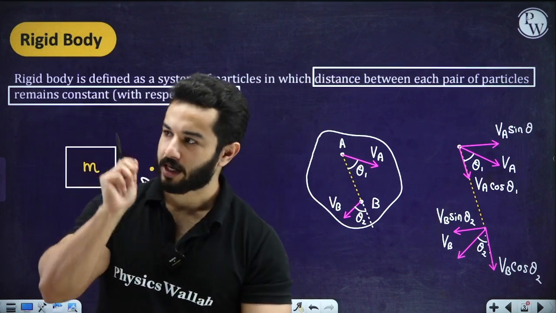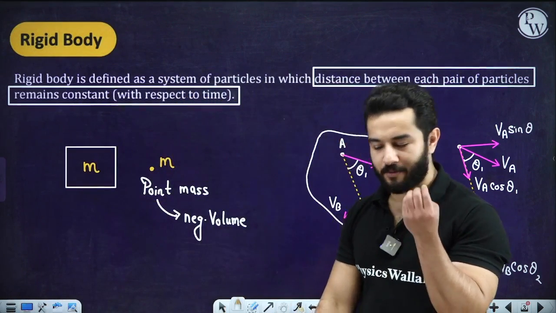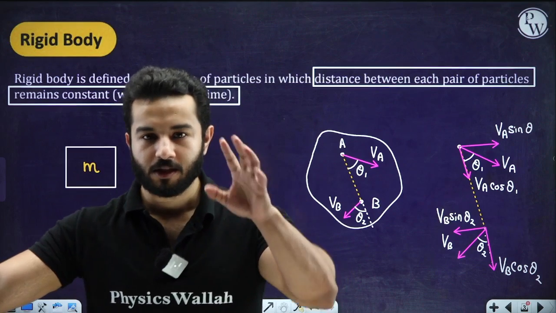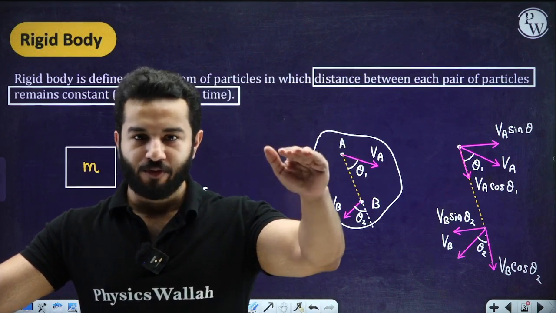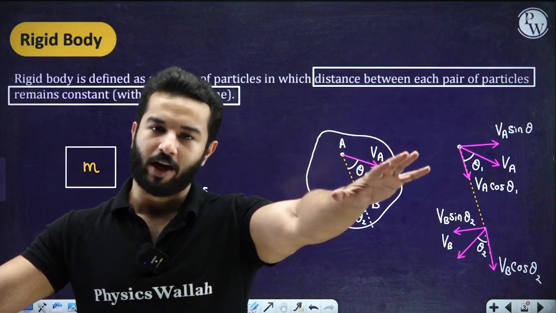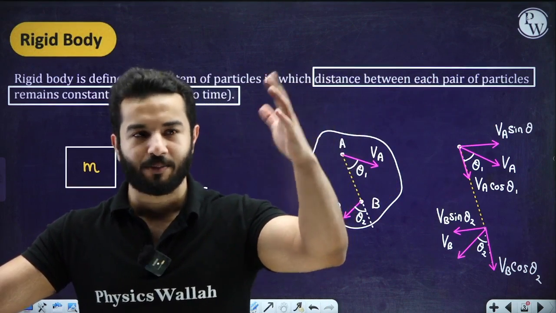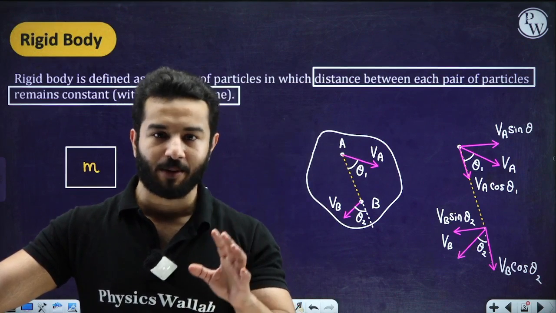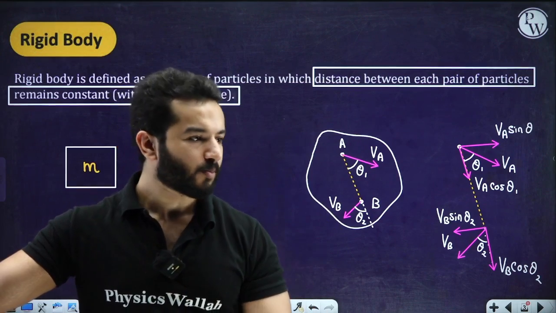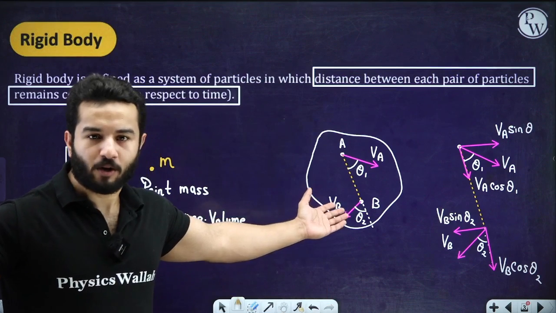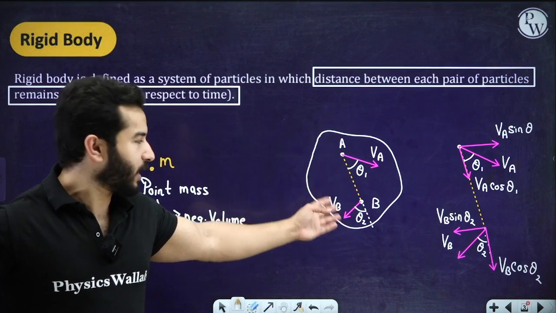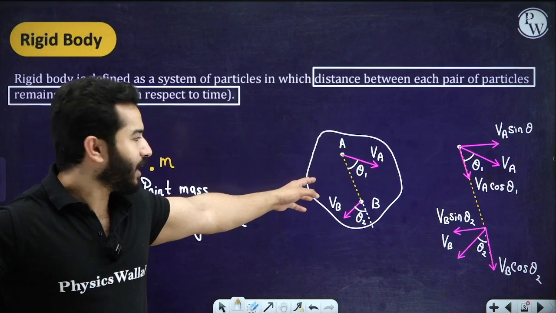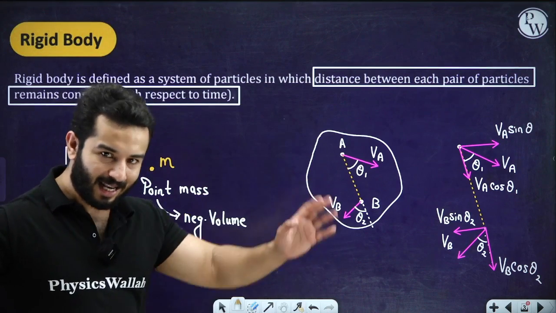See, that's what I was trying to say, that whenever you are going to start any chapter, any particular topic, the first thing that you must understand is the definition. You have read that definition, fine. You have understood it, fine. It was quite an easy definition, right? That the separation between any two pair of particles must remain constant. It must not change. So we have considered one pair of particles, two particles A and B, and let's suppose they have got certain velocities in some random directions, making an angle theta 1 and theta 2 with the line joining them.